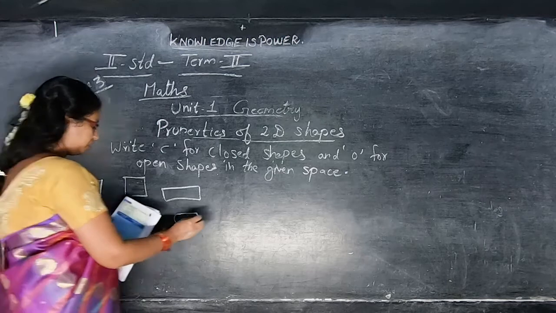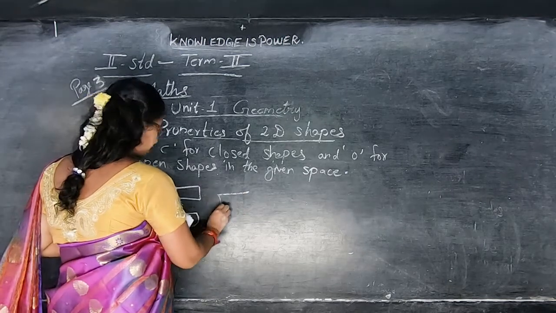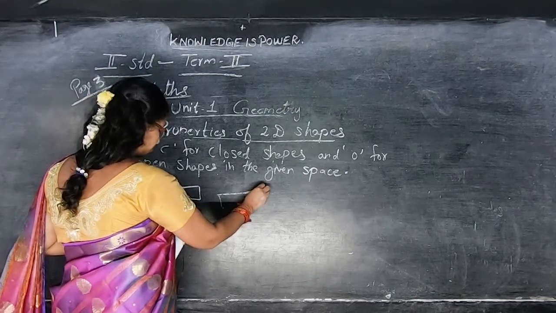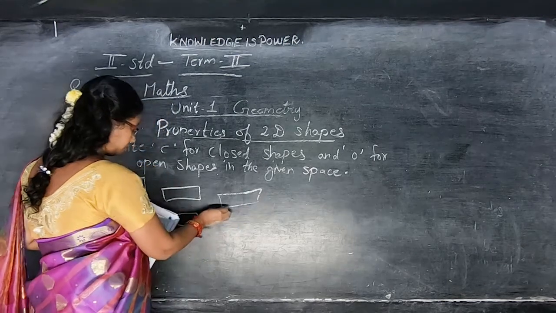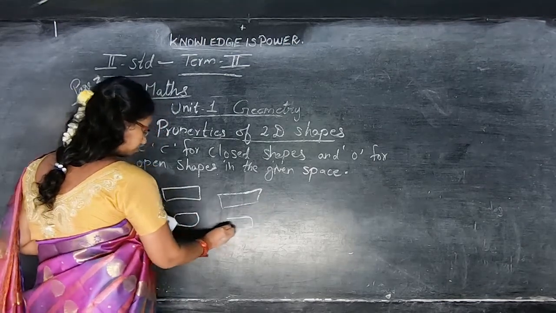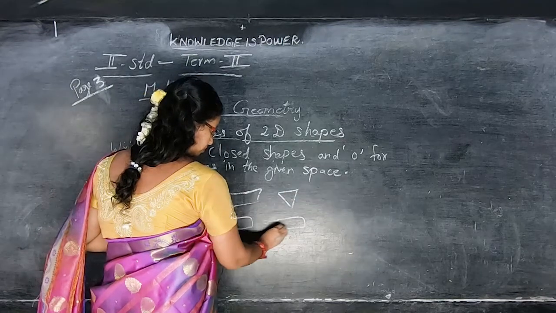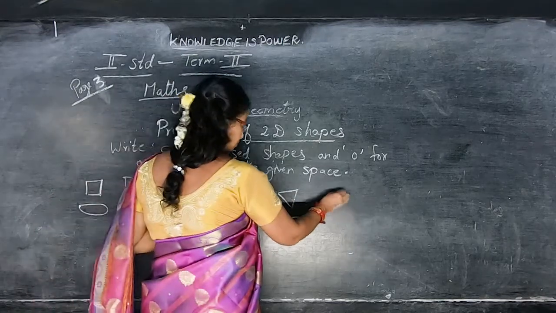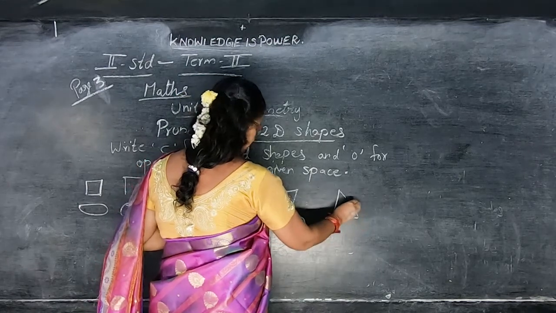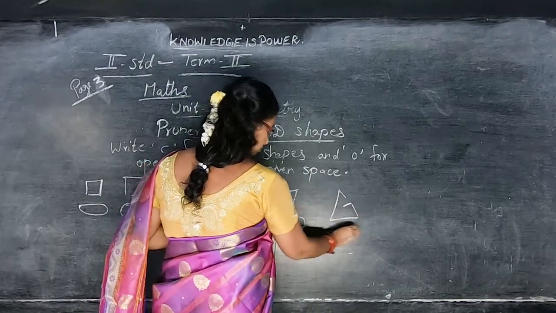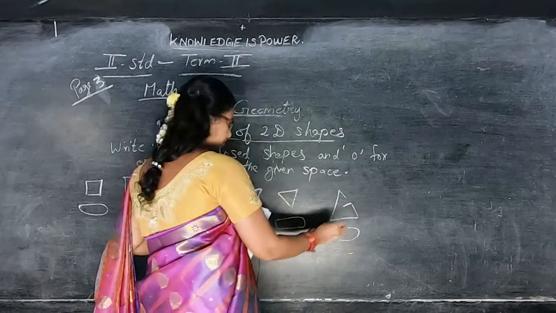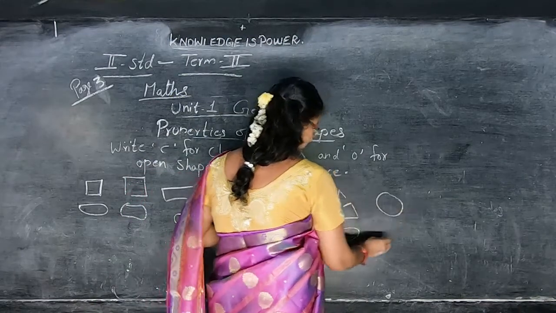Rectangular shape. This one, parallelogram. This is triangle. This is circle.